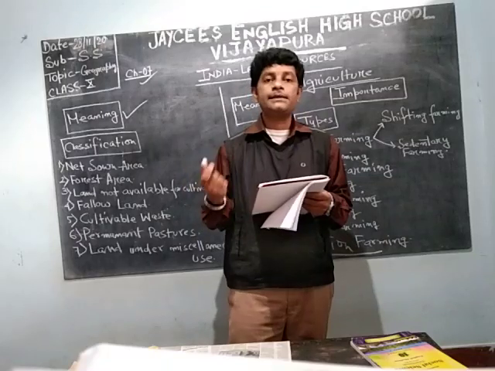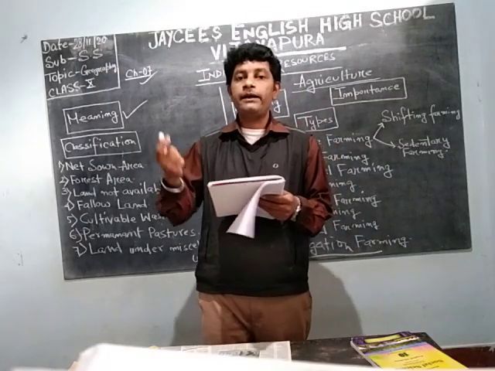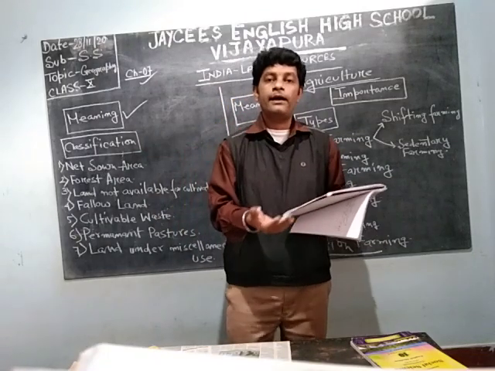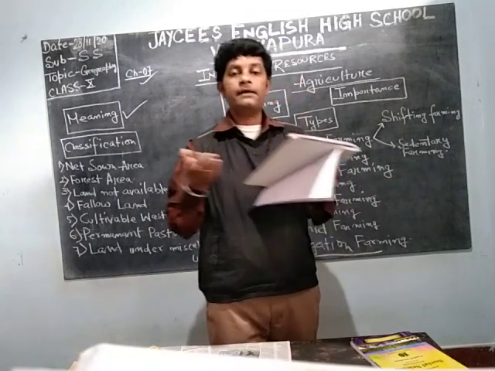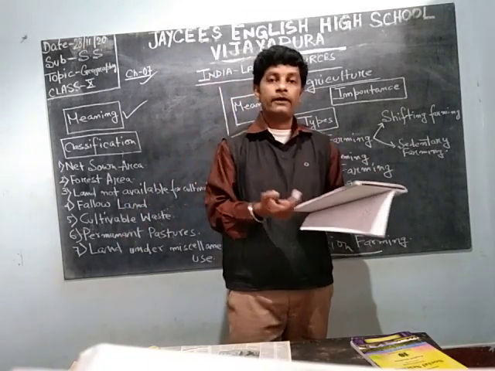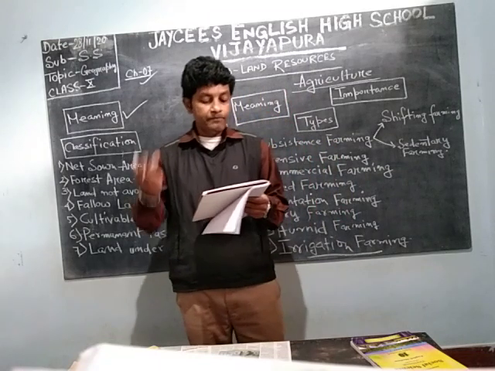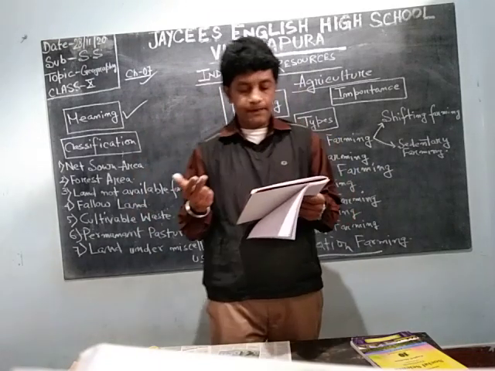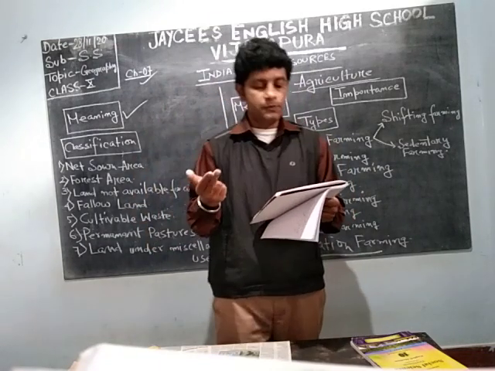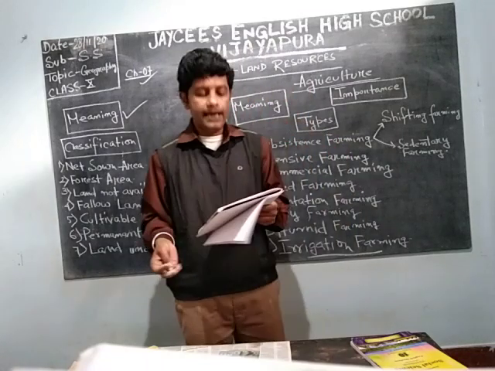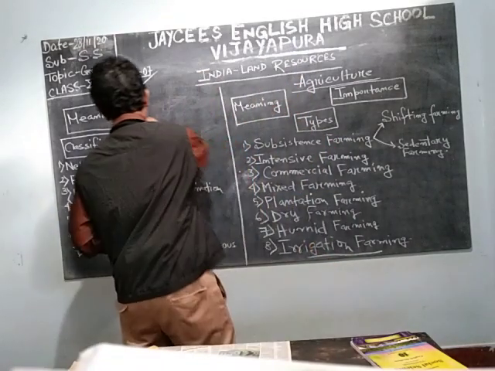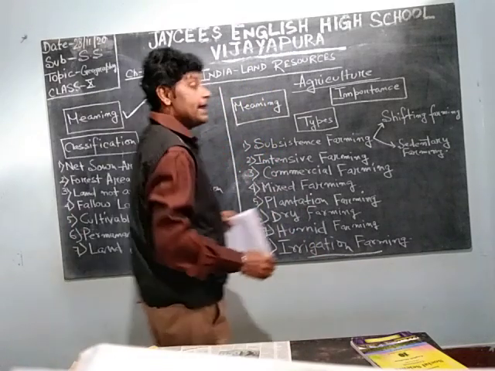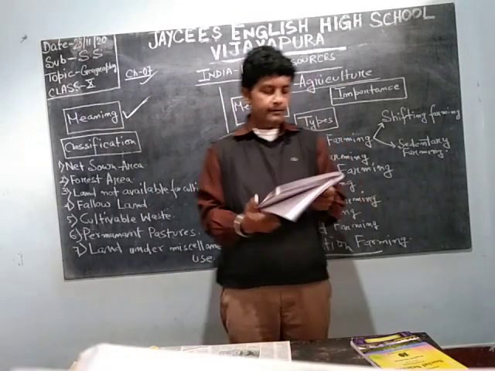How we are utilizing the land means somewhere it is forest, somewhere it is residential, somewhere roadways, somewhere railways, somewhere irrigation. Like that only. Use of land for various purposes is called land use or land utilization.